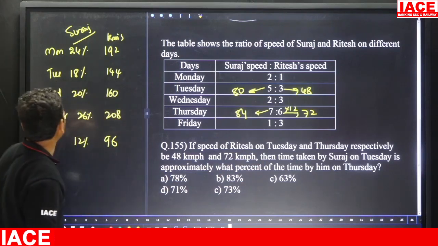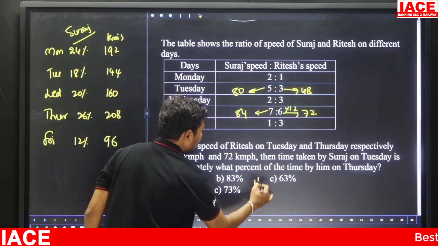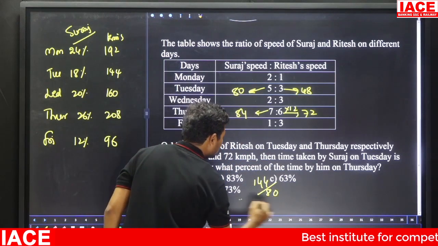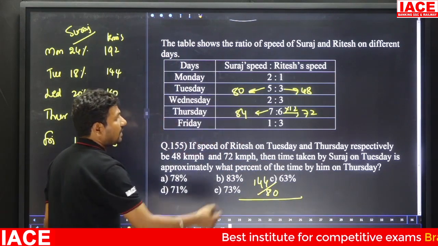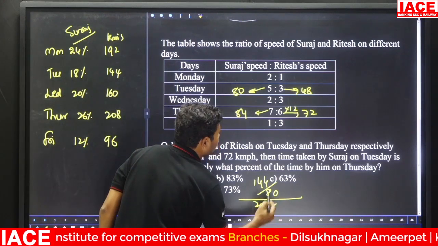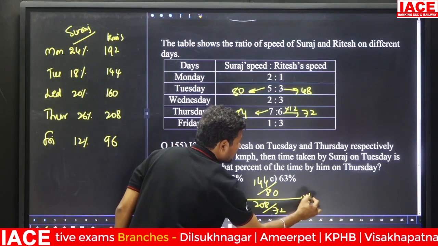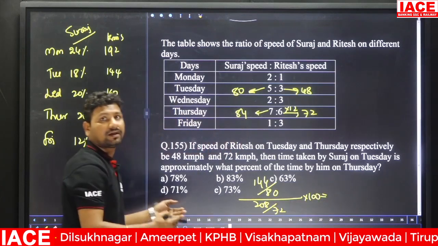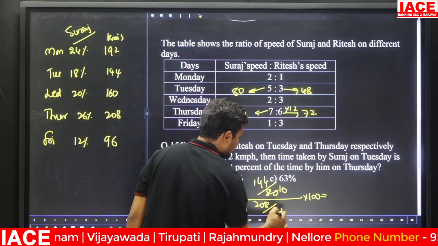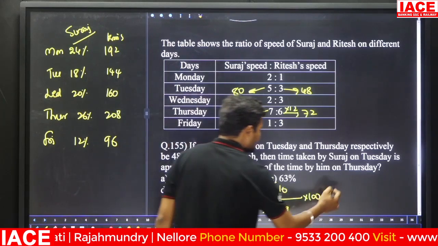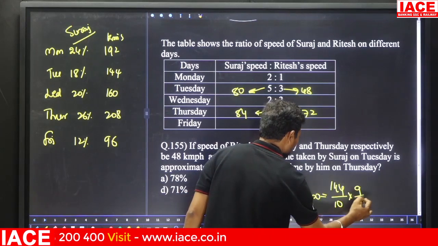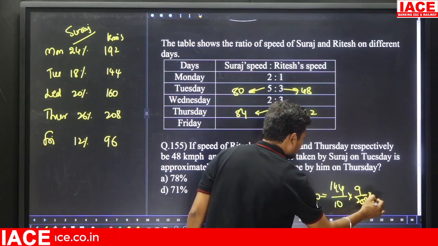Tuesday he will cover how many kilometers? 144 kilometers. 144 kilometers by Tuesday speed 80, is what percentage of the time taken on Thursday? Thursday he is covering how many kilometers? 208 kilometers. What is the speed? 84 kmph, into 100. Finally we will get the overall percentage. Once you simplify this, 8 10s and 8 9s, and here is 144 by 10 into 9 into 208 into 100.